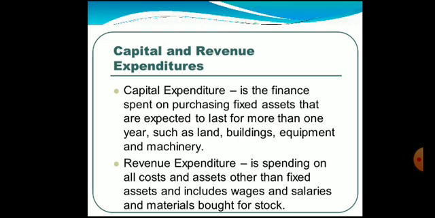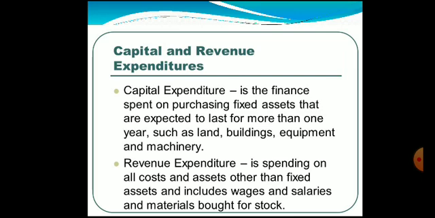Here the equipment is a fixed asset, and the organization is going to reap benefit from this equipment for more than 1 year, and whatever the 1 lakh that is invested for procuring the equipment, we call it a capital expenditure.